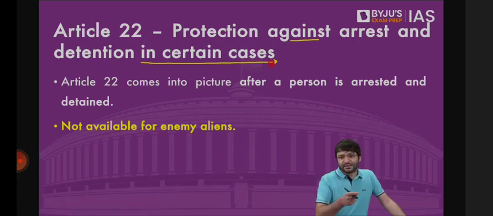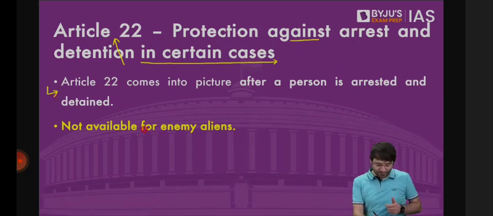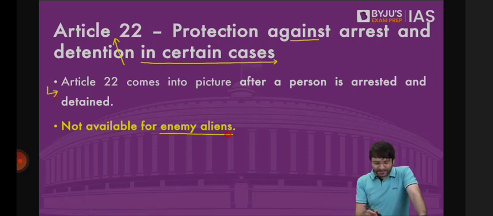But even after you are detained, there is still a fundamental right which kicks in. That means this Article 22 comes into the picture after an individual has been arrested. But this is a fundamental right which is not available to enemy aliens. That means this fundamental right is available to citizens as well as aliens, but not to enemy aliens.